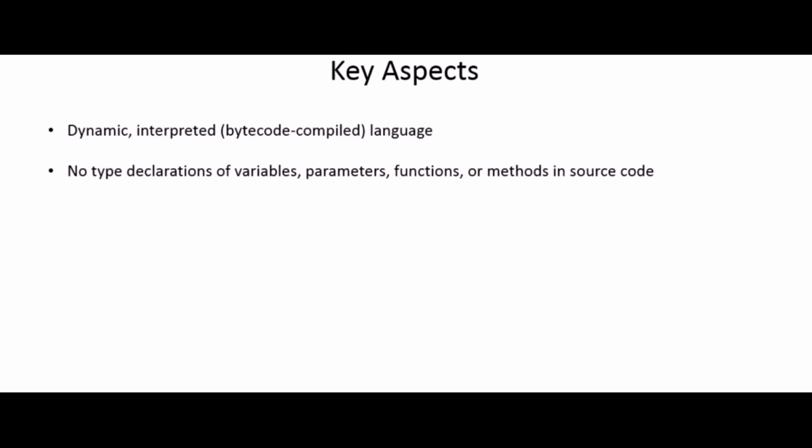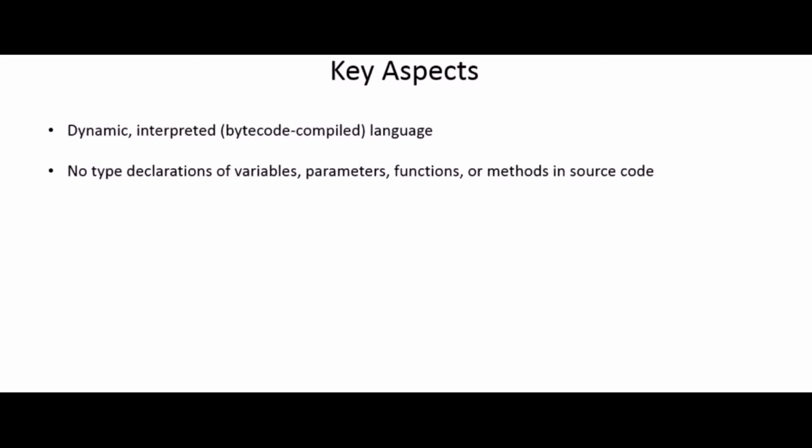Important elements like data types, variable declaration, function definitions are not required in Python. For example, in C and C++, in order to declare a variable, we also need to mention its type. Suppose we are declaring an integer, we need to write int a equal to 5, where int is the data type. But in Python, we can simply write a equal to 5 without mentioning the type.